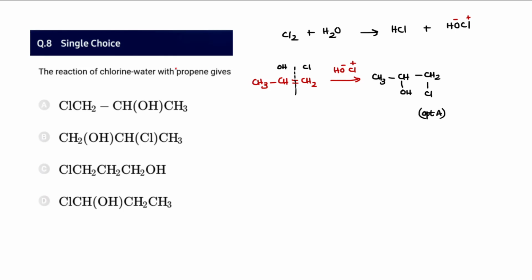And question number 8, reaction with chlorine water. Remember from the p-block of your 12th standard portions, chlorine water, when it reacts, releases HCl and HOCl. This HOCl in turn will also release HCl plus nascent oxygen. This free oxygen is responsible for the bleaching action. So chlorine can also act as a bleaching agent, and the bleaching action is due to oxidation.